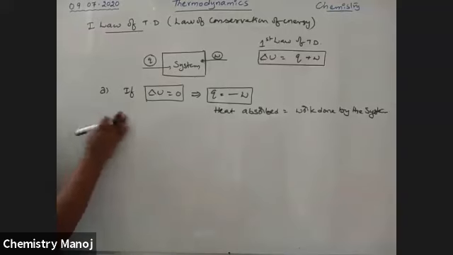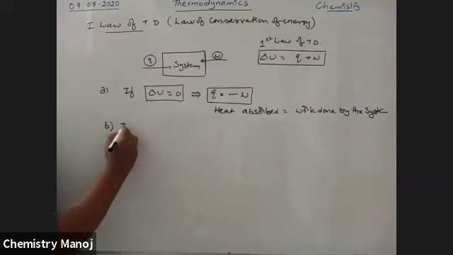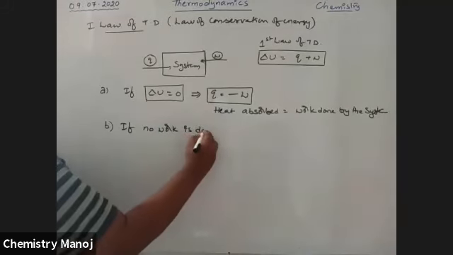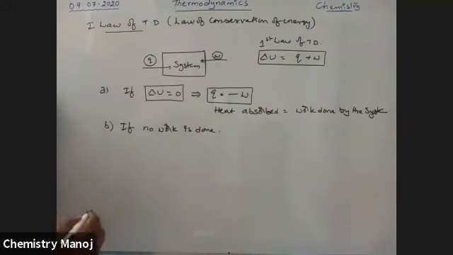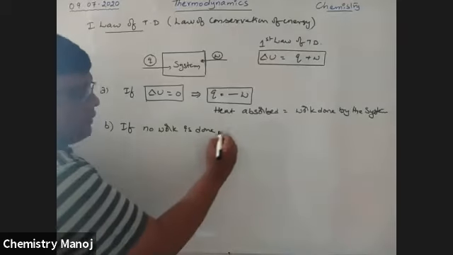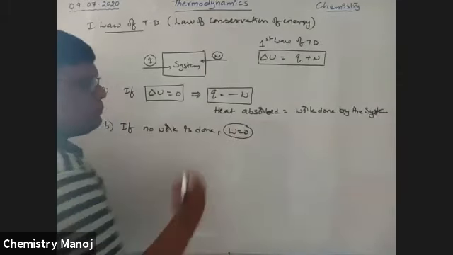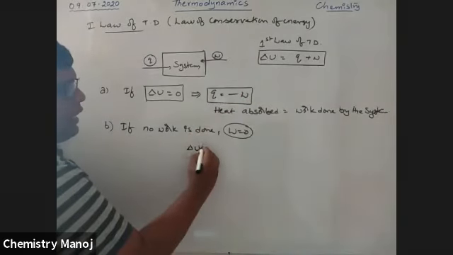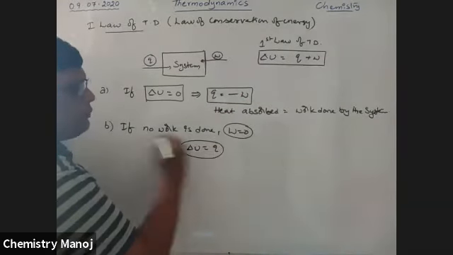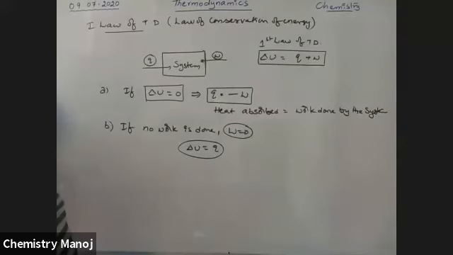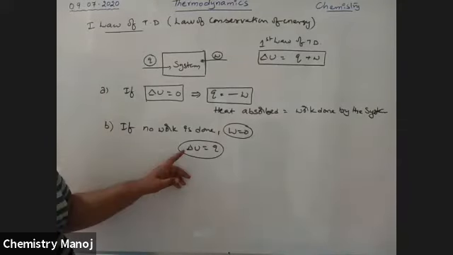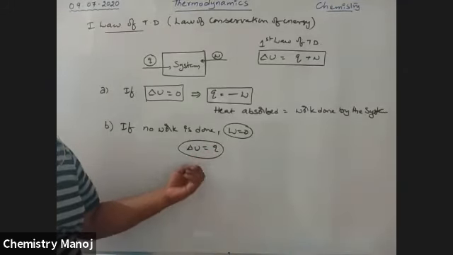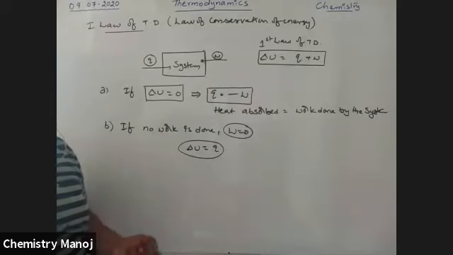Second case: if no work is done, that means W is equal to 0, therefore delta U is equal to Q. That means the total heat supplied to the system is converted into internal energy of the system.